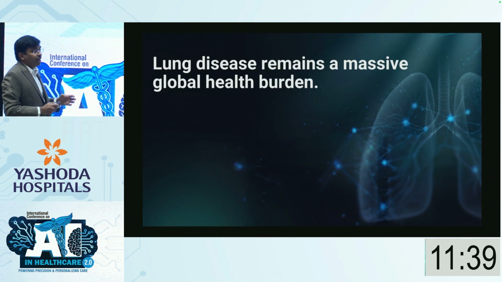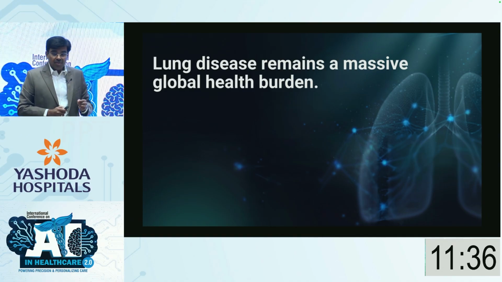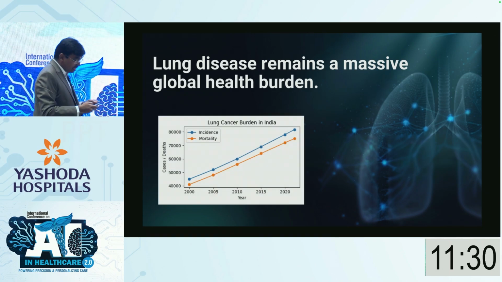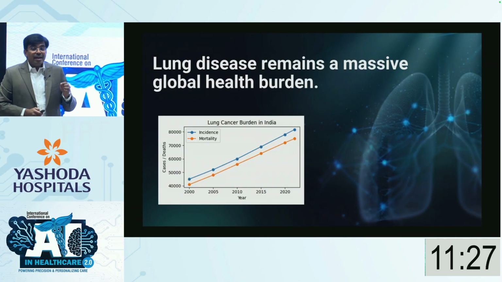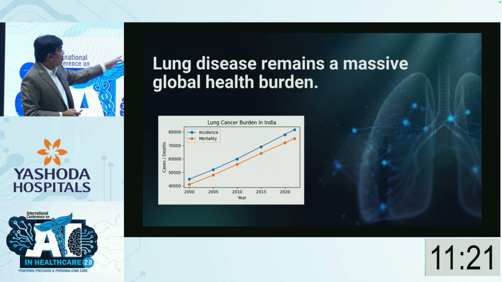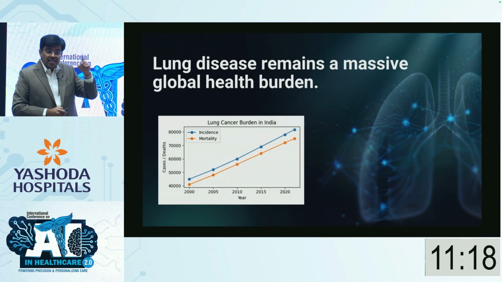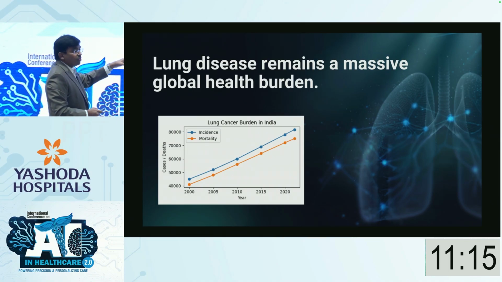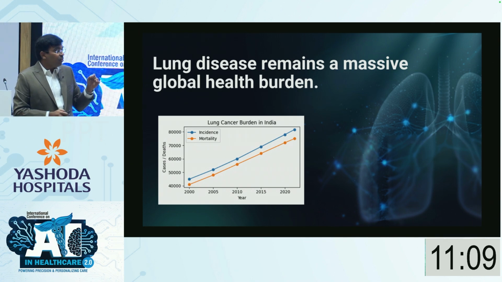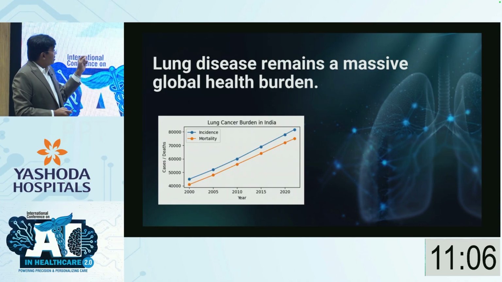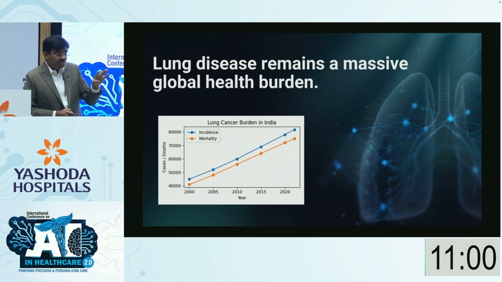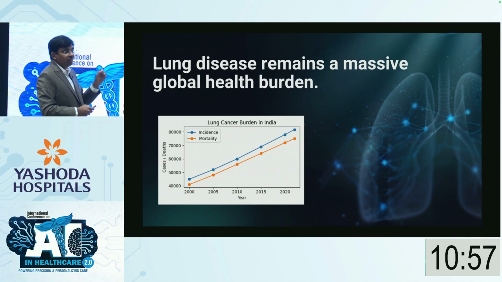So, setting up the context, why lung nodules are important is something very important for us to understand. Lung diseases, as we all understand, are on the rise. And lung cancer in particular, if you see, this is the Globocan data of lung cancer in India. Over the last 2 decades, the incidence of lung cancer is steadily increasing, and not only that, the mortality also is increasing. In fact, lung cancer is the leading cause of cancer-related deaths globally and in India. It has an extremely high case fatality rate of 75%, which means that if we diagnose 4 patients with lung cancer, 3 people succumb to it.